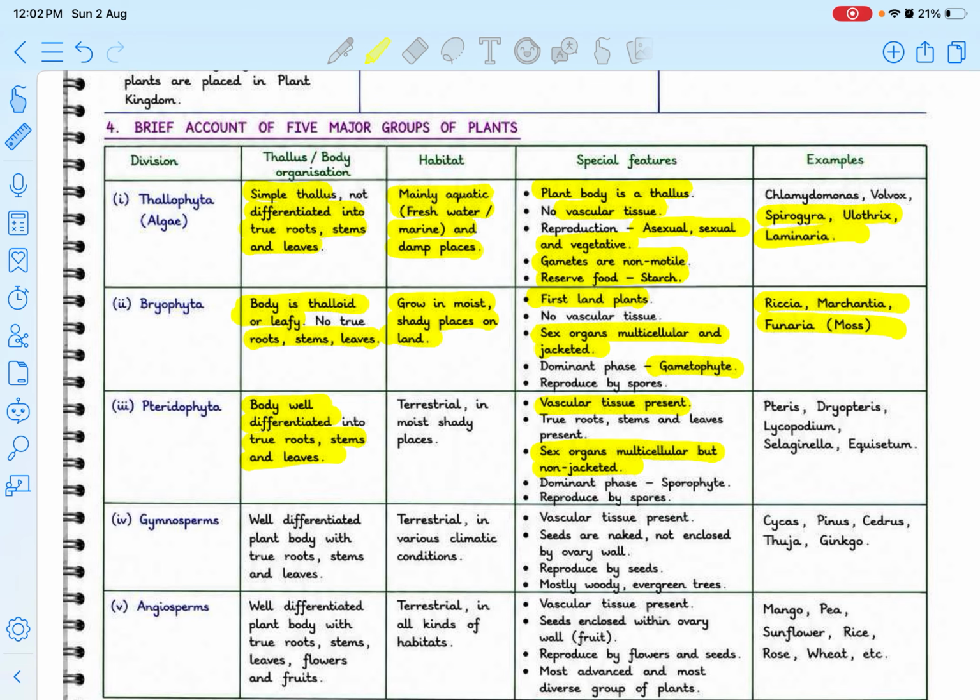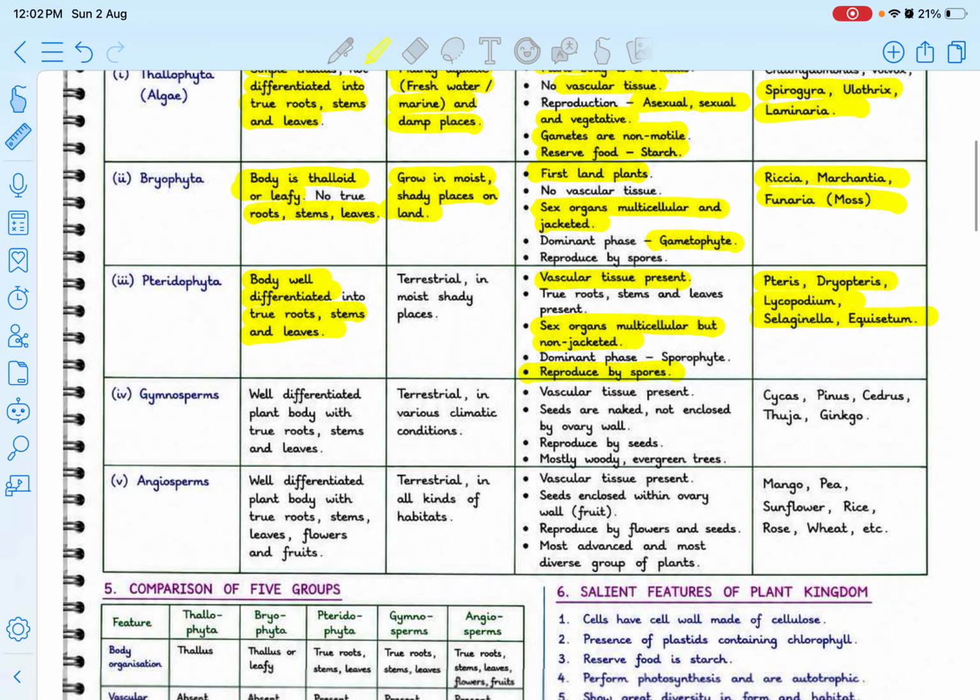Now here, they can confuse you very easily, saying that Bryophyta have non-jacketed sex organs, or that Pteridophyta have jacketed sex organs. Next is the dominant phase: it is the sporophyte, reproduced by spores. Bryophyta was also reproducing with the help of spores, and Pteridophyta also reproduce with spores. Examples would be Pteris, Dryopteris, Lycopodium, Selaginella, and Equisetum.